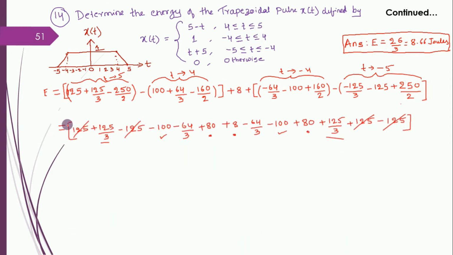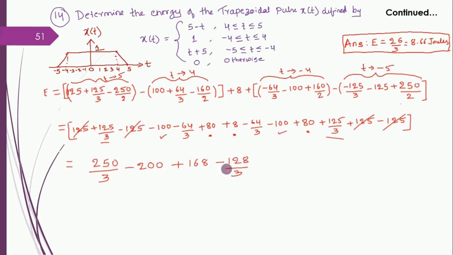So when I simplify it, you can cancel out 125 here and 125 here, minus 125, minus 125, cancel it. Whatever I have ticked here, minus 100, minus 100, becomes minus 200. This I have marked here, 125 by 3, 125 by 3, that is 250 by 3. And then wherever I have put a dot, 80 plus 8, 88, 88 plus again 8, 80, 168.